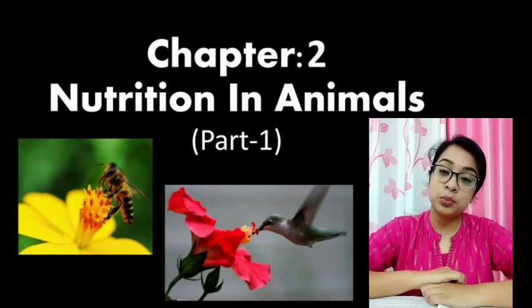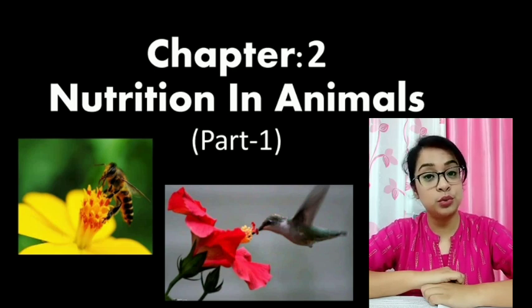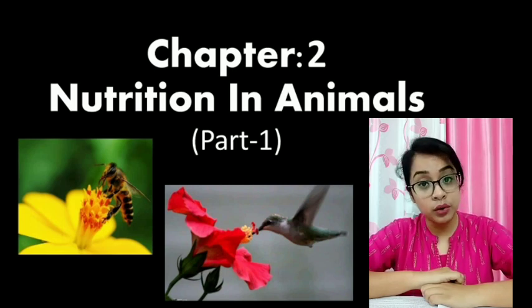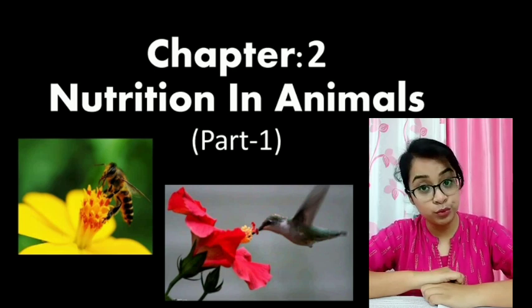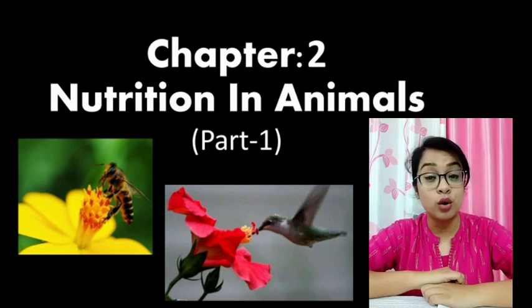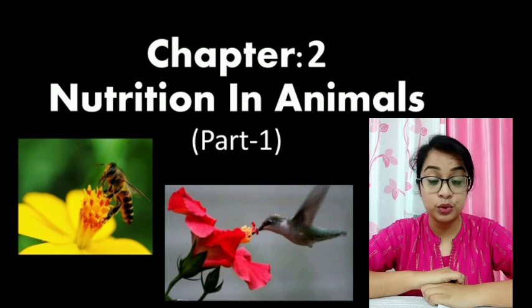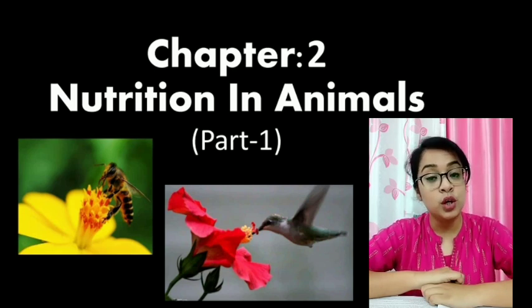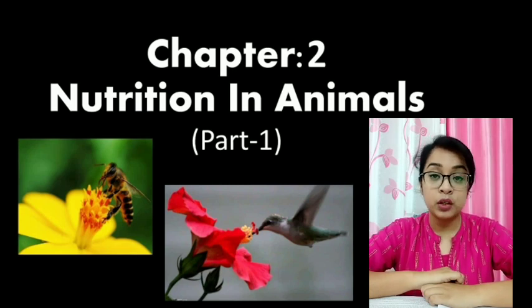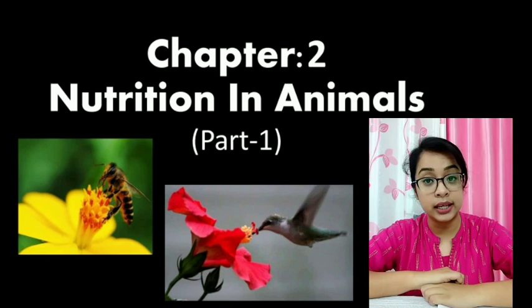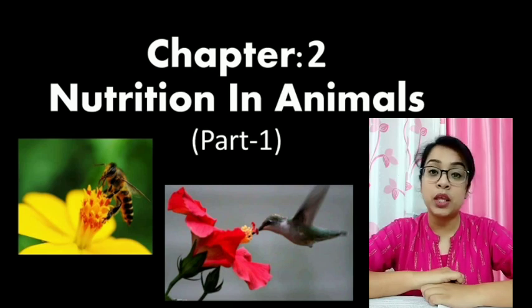In the previous chapter, we have already studied about nutrition in plants. In this chapter, we will study nutrition in animals. We already know plants can make their own food, so they are called autotrophic. Animals cannot make their own food, they depend on another animal or plant for food, so they are heterotrophic. So, in this chapter, we will learn about nutrition in animals and specifically human beings.